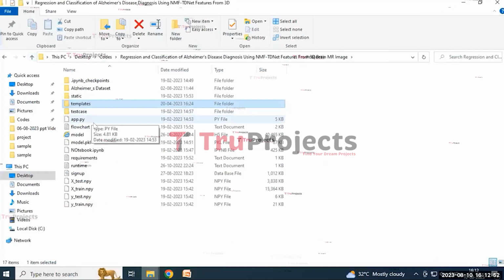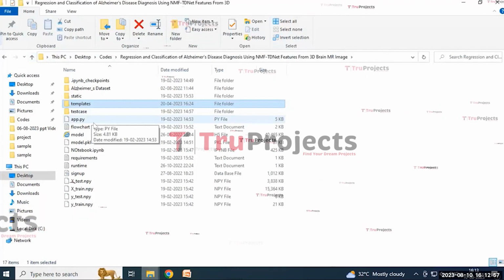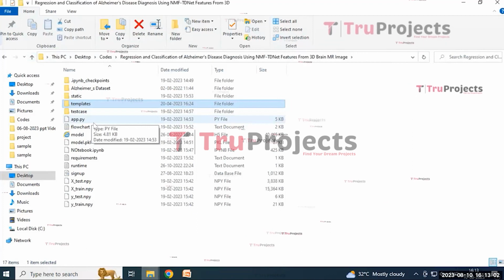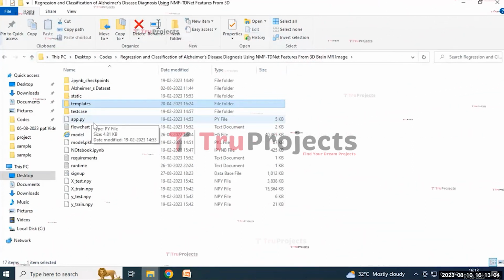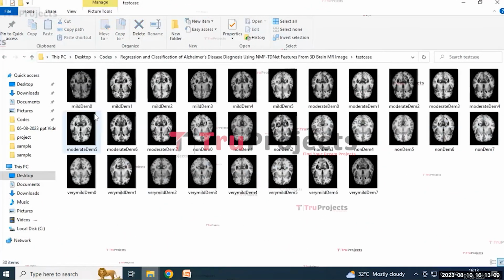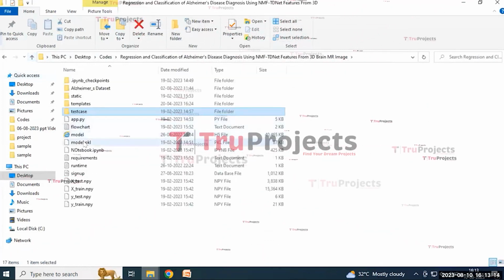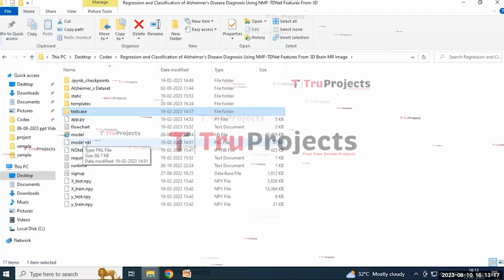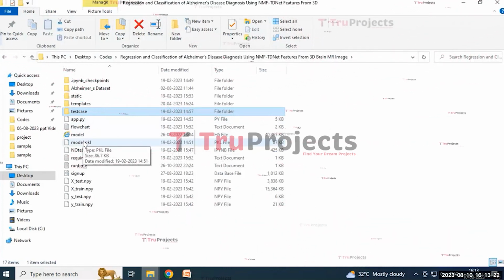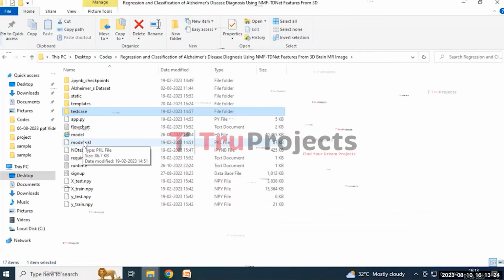And the app.py file likely contains the information related to the front-end logic. It includes the code written in Python that handles the server-side operations such as processing the user request, interacting with the database, and generating the dynamic content to be rendered in the HTML template. And the test case is the folder containing the various images that will be used to test the performance of the model. And the model is a pickle file which contains the algorithm information and is loaded into the project code during runtime to utilize the trained model for various tasks such as making predictions on the new data and performing specific operations.